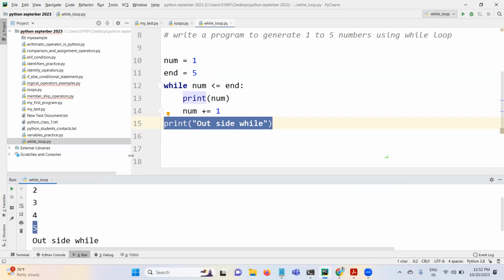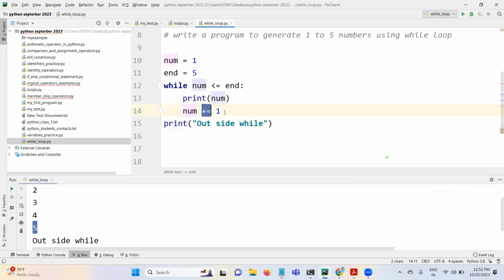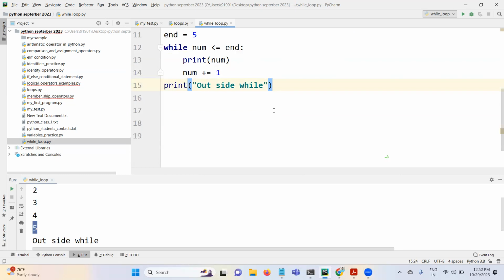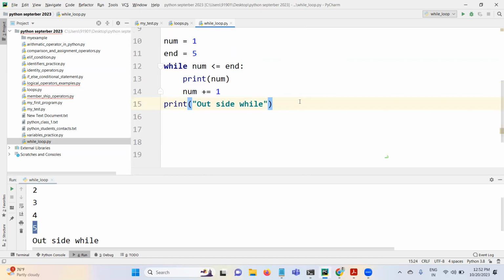After 5 is printed, 5 plus 1 is 6. 6 less than or equal to 5, false. When this is false, this loop will be stopped and Python control comes outside this loop and executes other lines of code. Clear? Yes. This is how the while loop works.